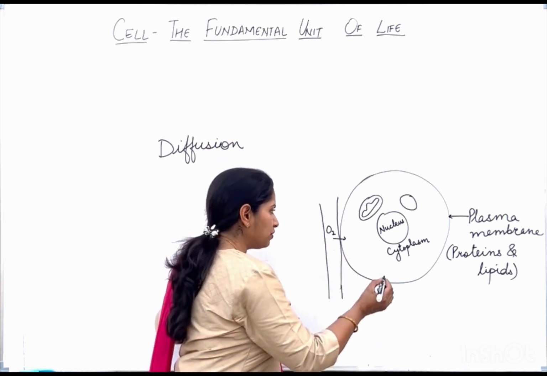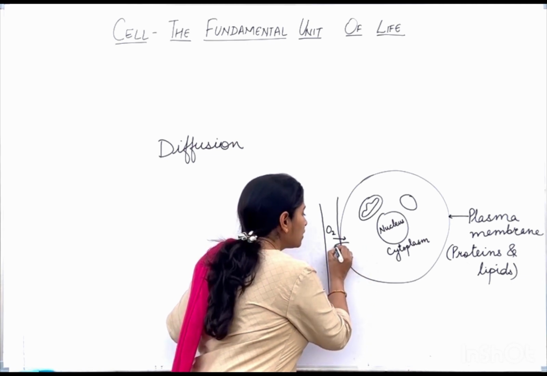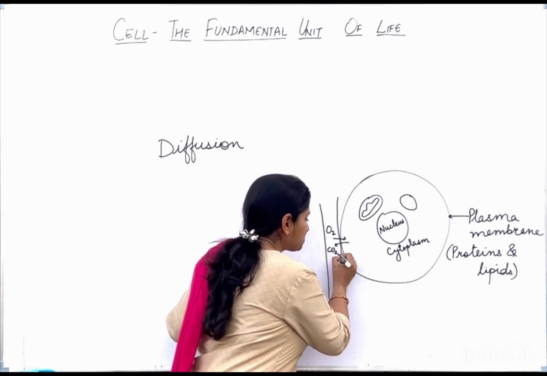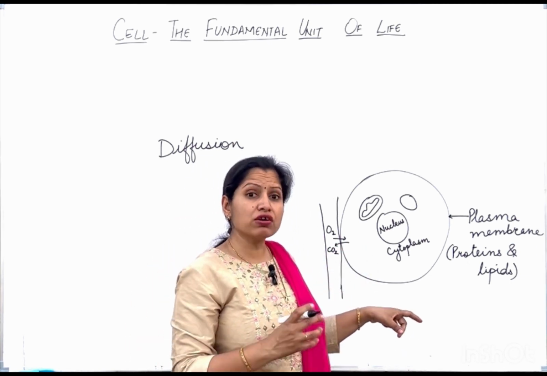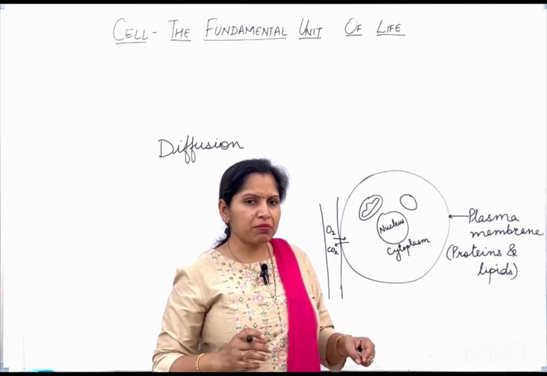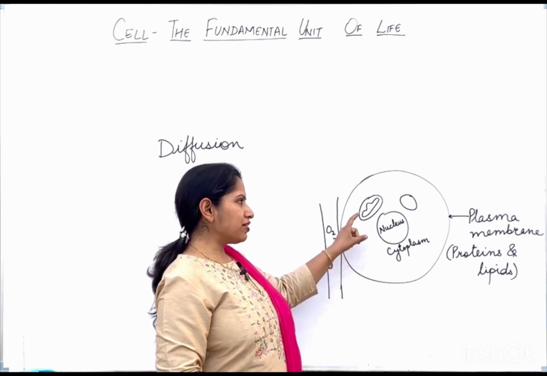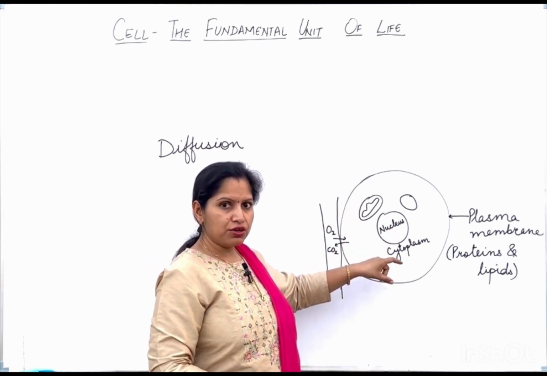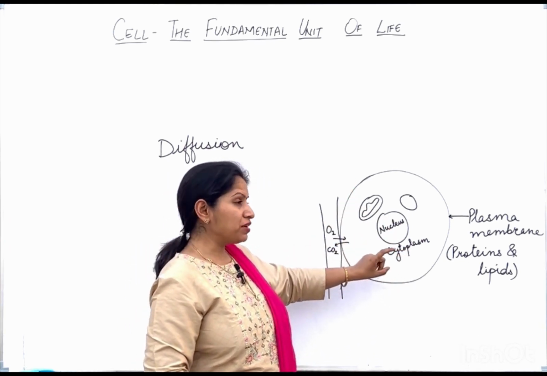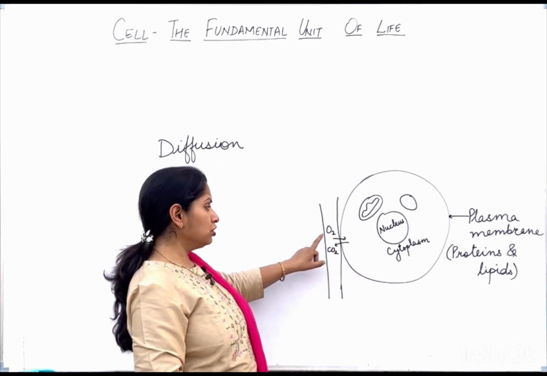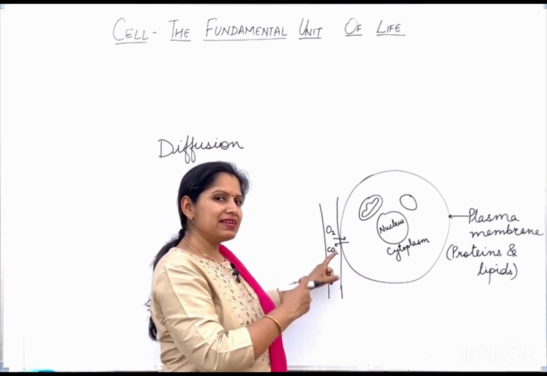Apart from that, carbon dioxide from the cell comes into the blood capillaries, because the carbon dioxide has been removed from the oxygenated blood. So the carbon dioxide concentration is more in the cell, and it will move from its region of higher concentration to the capillaries where there is less concentration of carbon dioxide.